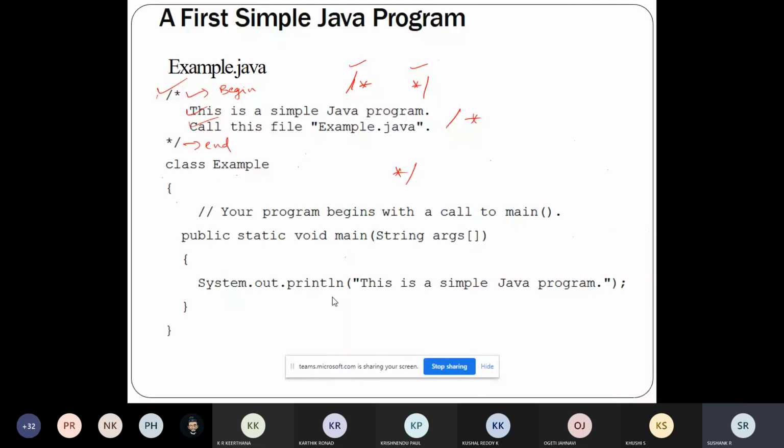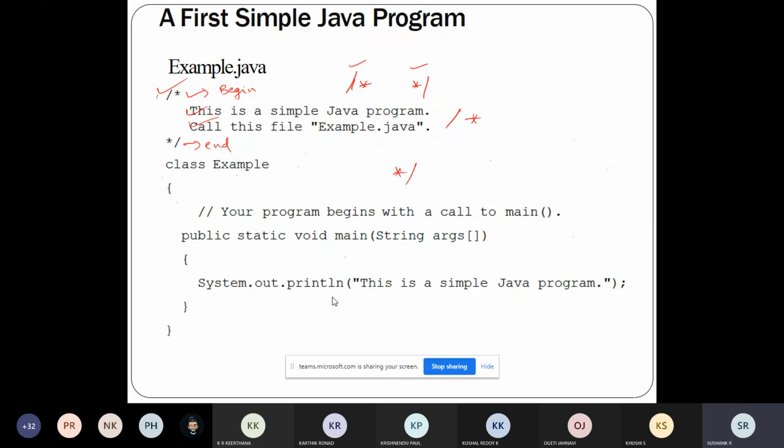This is a simple Java program, and I have to name this file as example.java. These two pieces of information I'm getting from this comment. As we know, the comment will be ignored by the compiler. So what can comments contain? In real time, in industries and all, a comment can contain